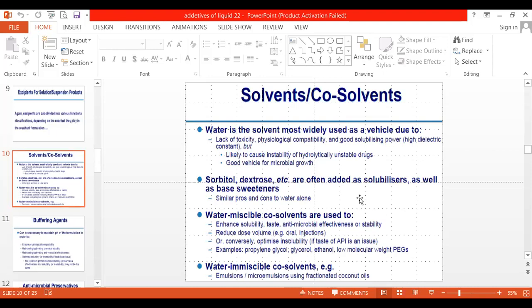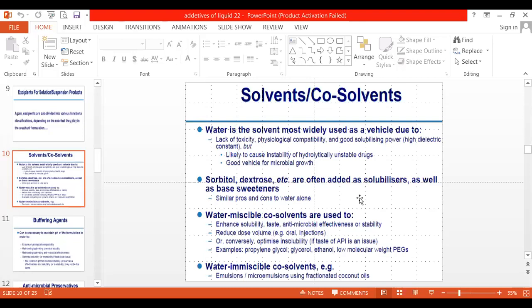So microbial growth can easily take place in water when it is chosen as a vehicle. For that purpose, we need to add an antimicrobial agent. But alcohol itself acts as a bacteriostatic, antiseptic, or antimicrobial agent. That's why a preservative is not required in alcohol.